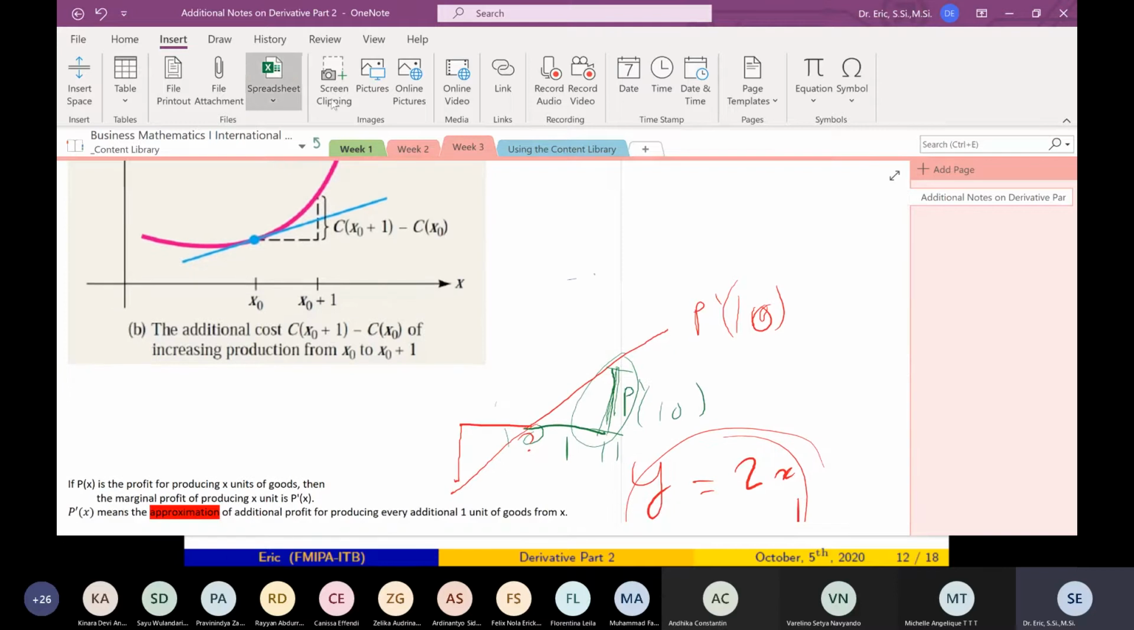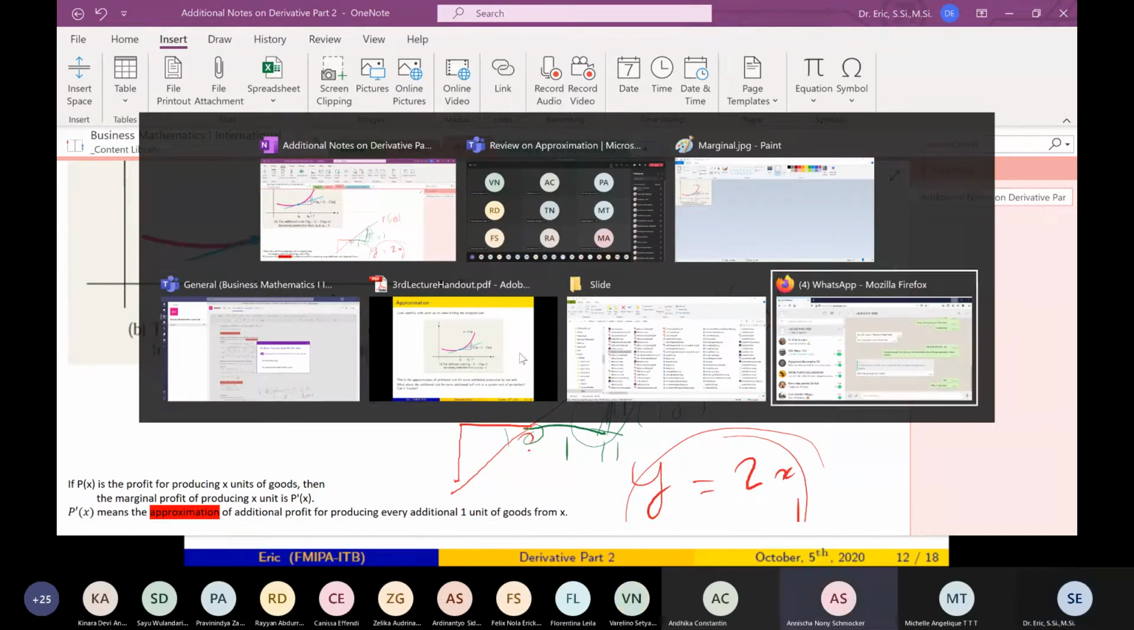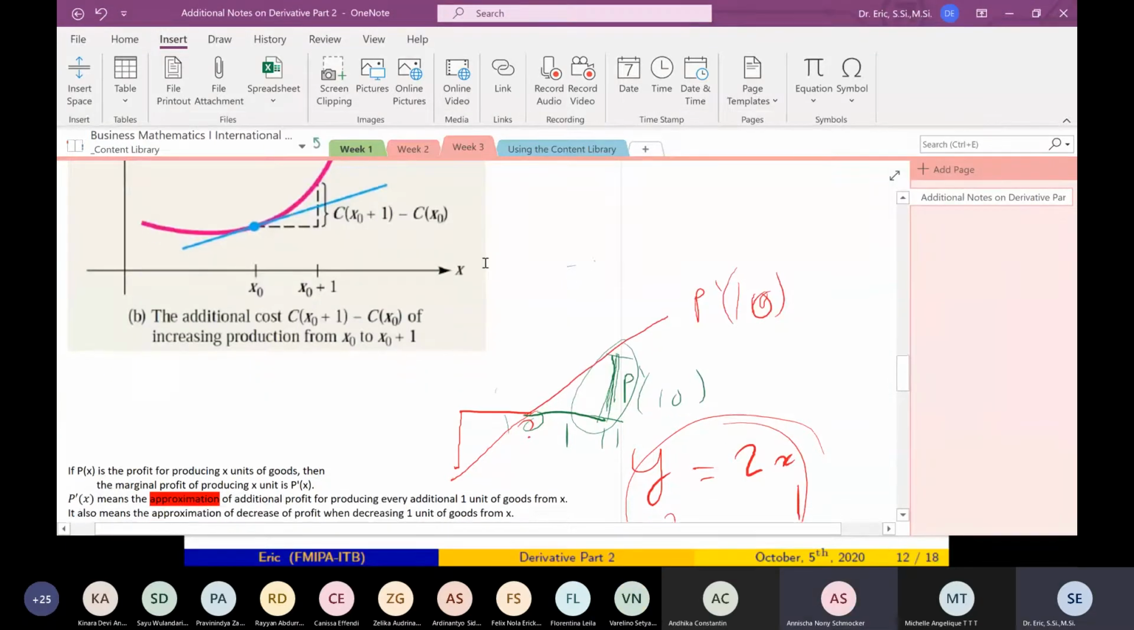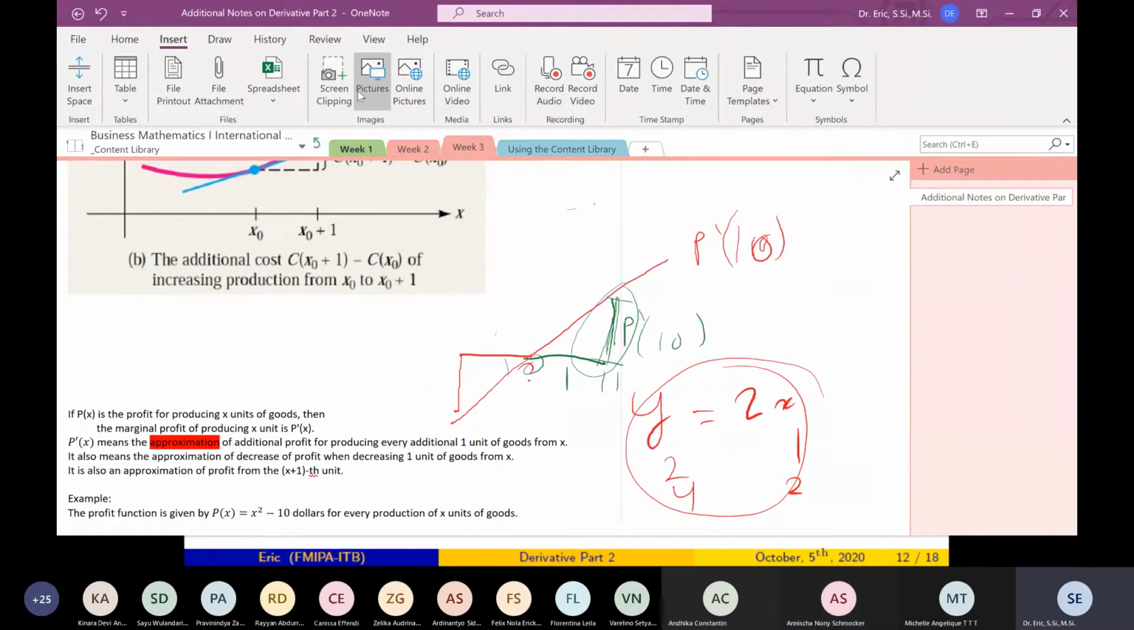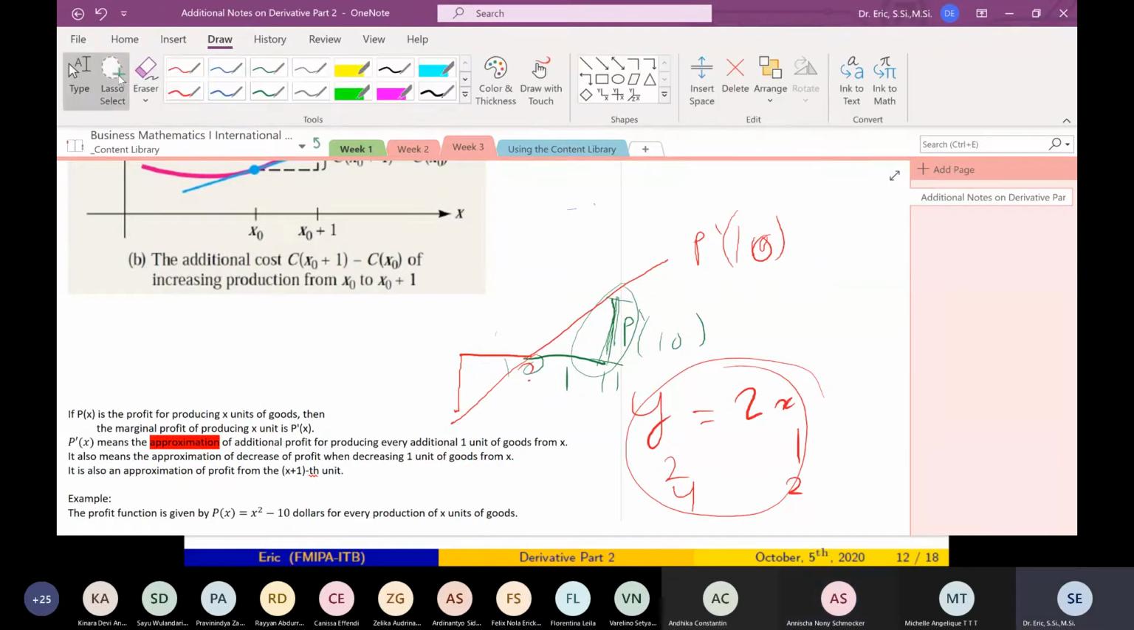Okay. Can you look at my screen now? I'm at OneNote now. Yes. Okay, I'll carry on then.